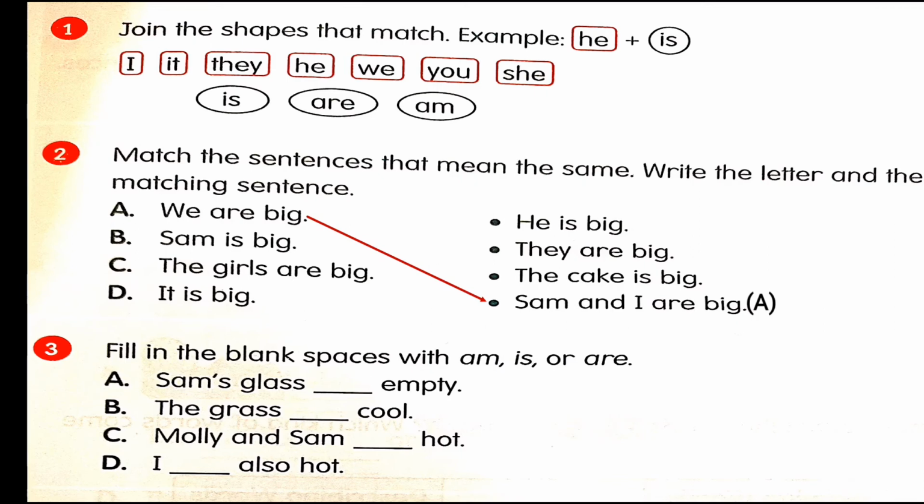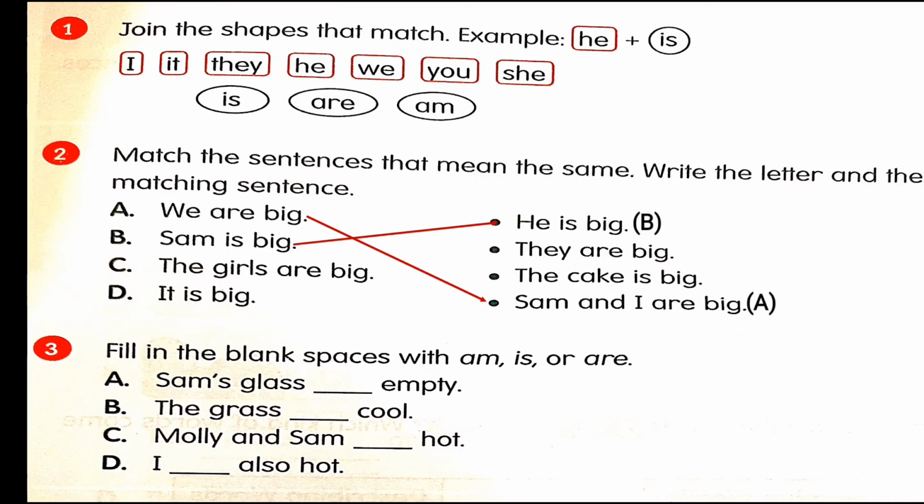Sam is big. Now B. Sam is big. What will it be? He is big. They are big. The girls are big. Or it is big. So B, Sam is big, will change to he is big. And you will write here on the side B. Okay. Now find out the sentences on the right side that will match with the other two sentences C and D. Okay. You'll have to do on your own. You will match and do the same thing. You'll write C and D.